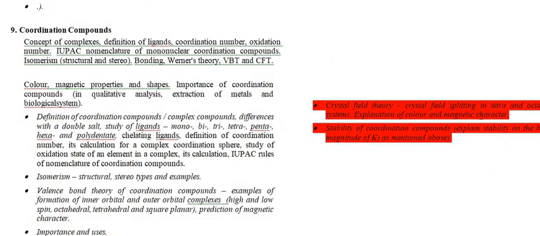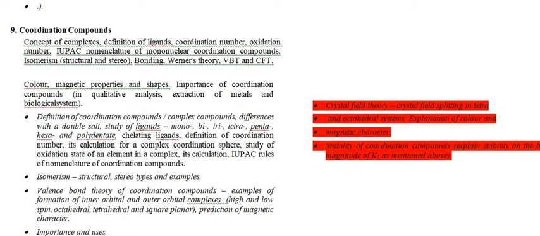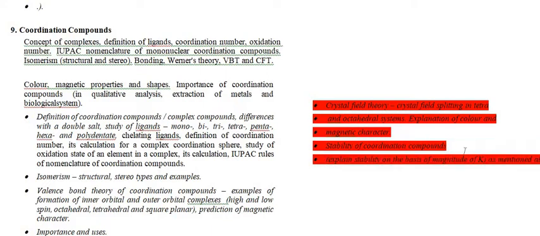In coordination compounds, many topics were reduced. The first topic is crystal field theory, the crystal field in tetrahedral and octahedral systems. Crystal field theory explains why coloration is present in coordination compounds. If it is there, that is beneficial. If it is not there, it's okay, you can study this topic in the higher classes. It is coming in the higher classes as well.